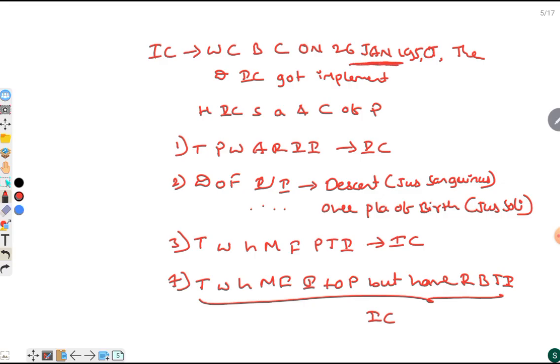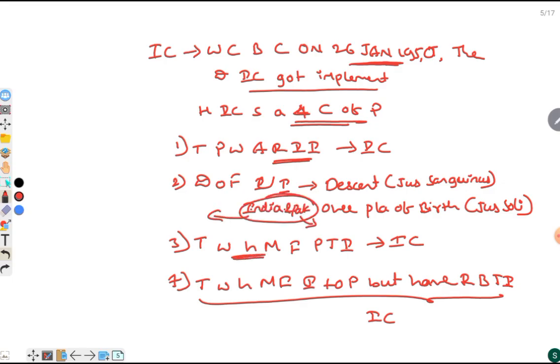So, the Indian Constitution mentions who can be the citizens on 26 Jan 1950, the day the Indian Constitution got implemented. Here there are 4 categories of people. Those people who are residing in India can have Indian citizenship. Descent of undivided India and Pakistan, and those who have migrated from Pakistan to India, can also have Indian citizenship. Those who have migrated from India to Pakistan but have returned back to India can also have Indian citizenship. It is on the day the constitution got implemented.